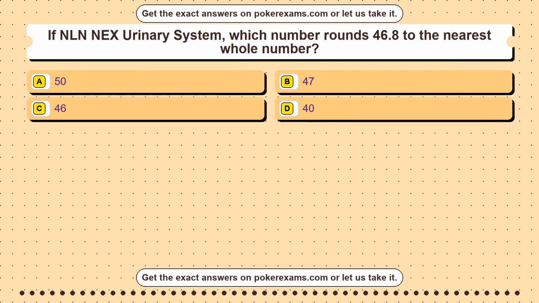Question 40. In GED Social Studies Review, which sentence uses correct subject-verb agreement? Option A. The student be ready. Option B. The students is ready. Option C. The student are ready. Option D. The students are ready.